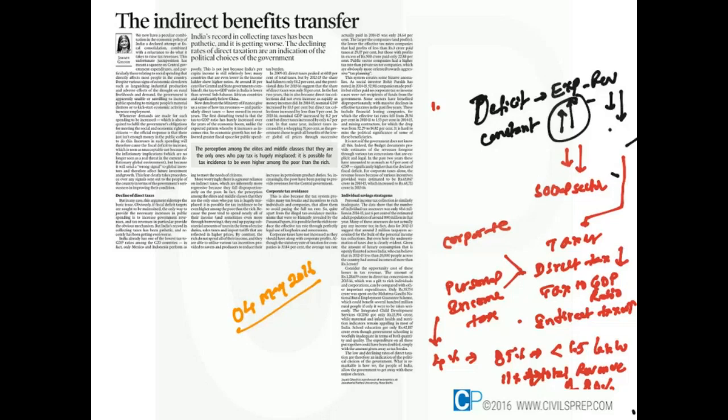Now, any deficit is the difference between the expenditure and revenue of the government. When expenditure is greater than revenue, it becomes a deficit situation. Now, the fiscal deficit, the government wants to keep it constant to maintain the strong macro fundamentals so that investors can be attracted to the country.